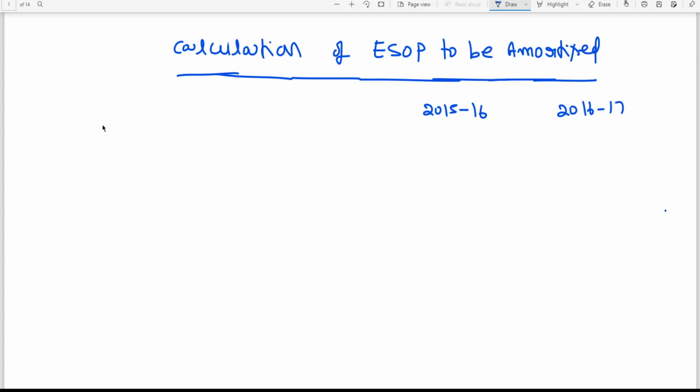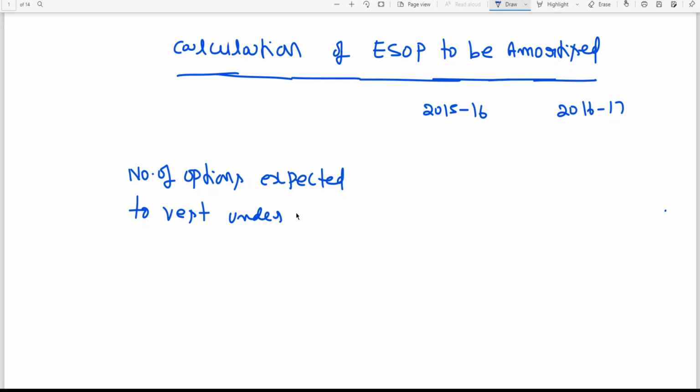So first, the number of options expected to vest under the ESOP scheme.